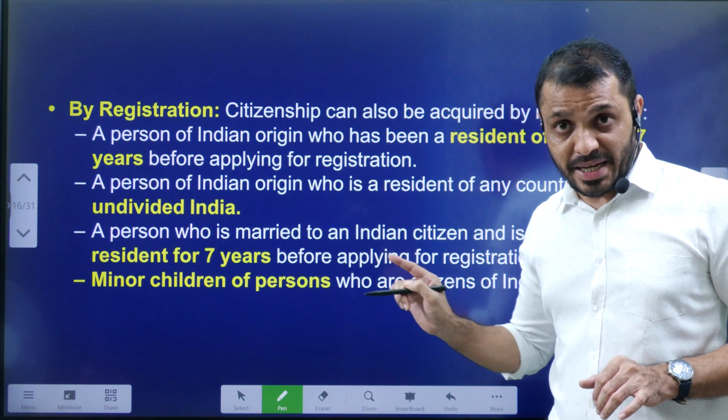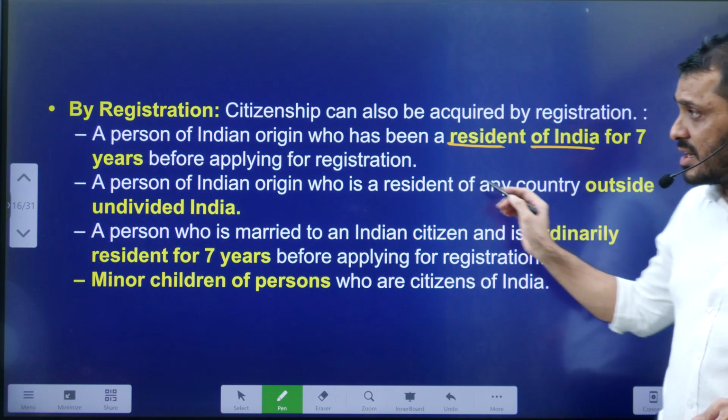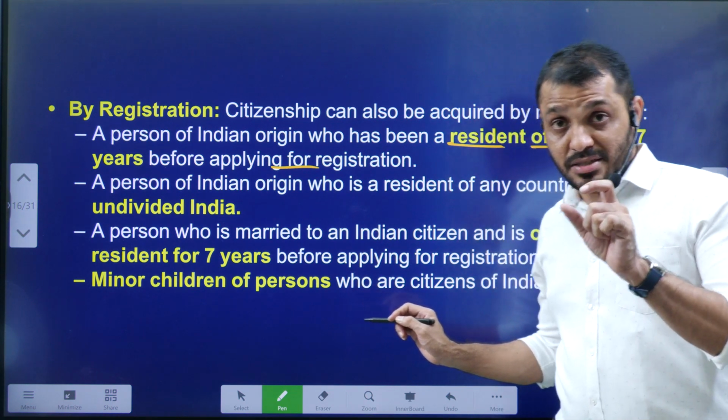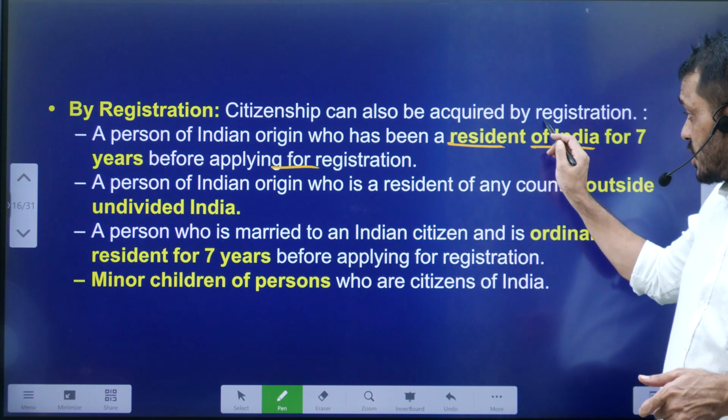Next, citizenship by registration. A person of Indian origin who has been an ordinary resident of India for 7 years before the registration.